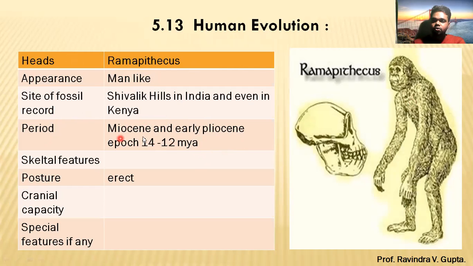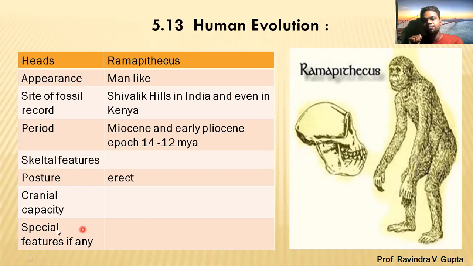Okay, what is the meaning of Miocene and this epoch? This part is deleted this time, but if you want to see it once, in our part 5.12, the geological time scale is given. Just like in our homes calendars have years and then months separately, similarly for the earlier part we use what is called epoch and period. Okay, that part is deleted this time, so this may feel a little new to you. So 12 to 14 million years ago this species must have existed. Now skeletal feature is not available. Posture is erect. You can see that they can stand on their feet, so that is erect posture.